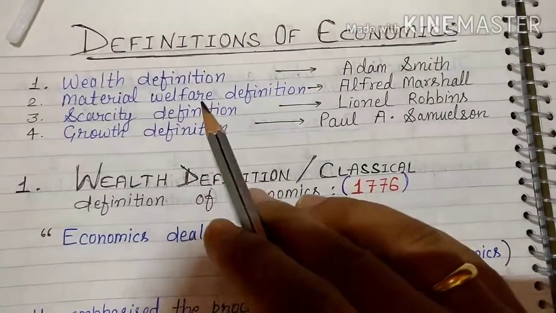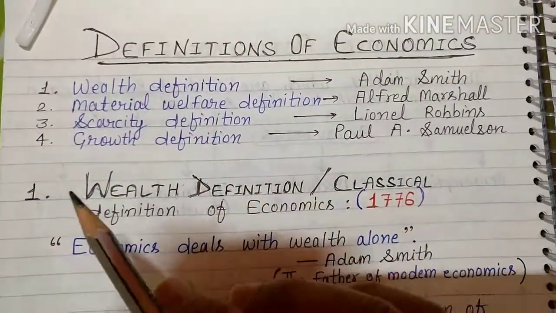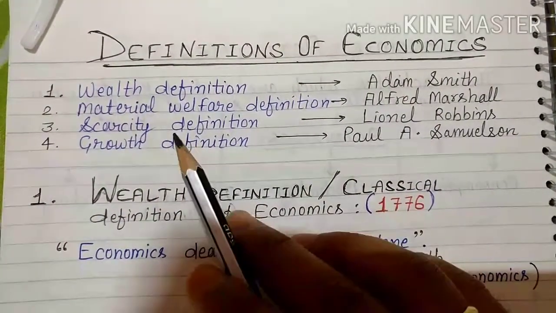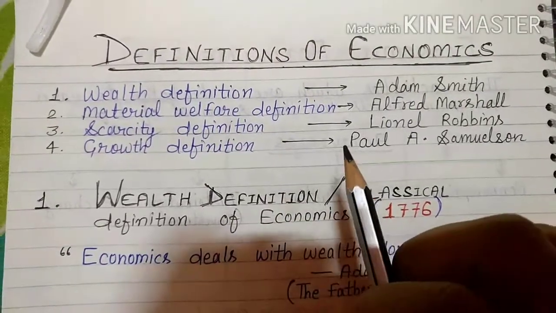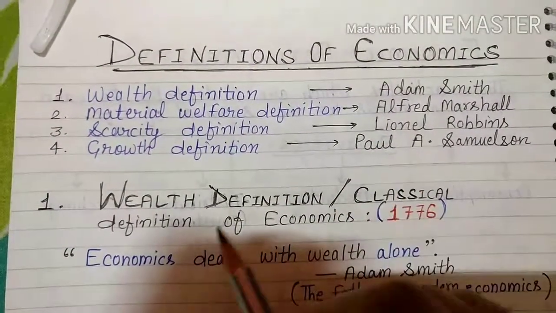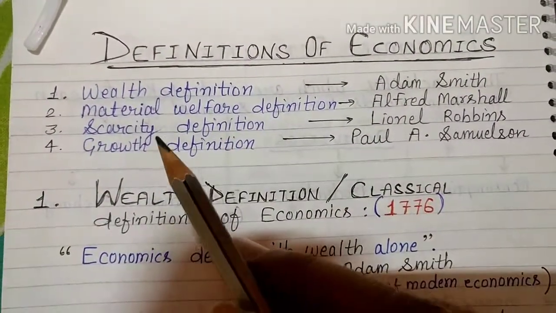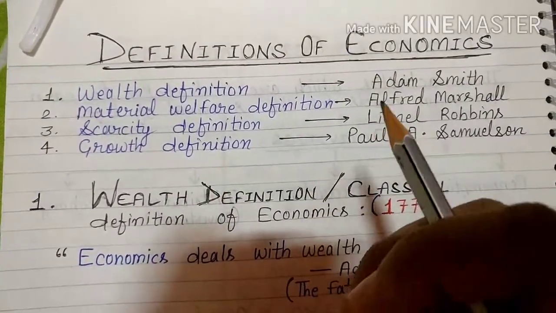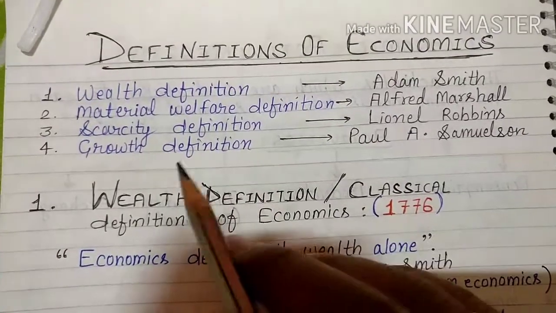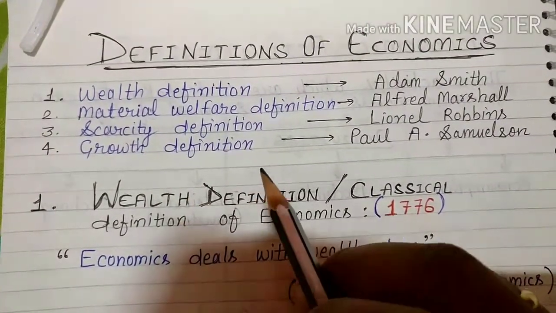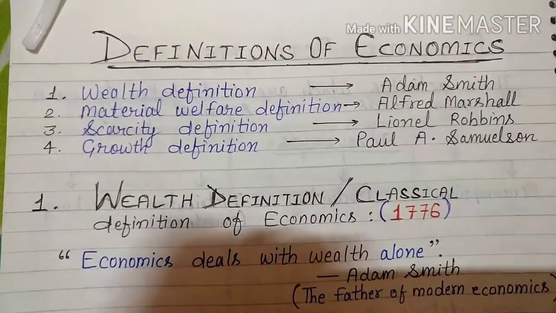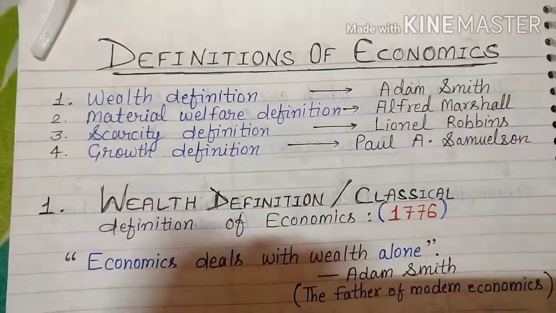So the first definition of economics is what? Wealth definition, which is given by Adam Smith. Then the second definition which came is what? Material welfare definition, which is given by Alfred Marshall. Then the third one is scarcity definition, which is given by Lionel Robbins, also known as Lord Robbins. And the fourth one is what? Growth definition, given by Paul A. Samuelson. So first we will learn about the wealth definition.